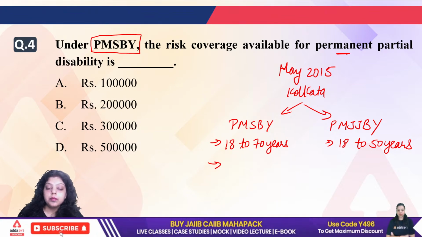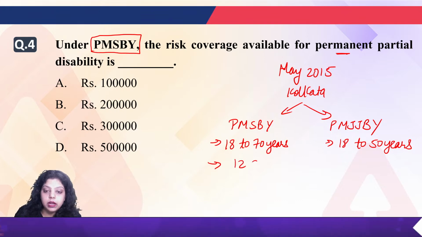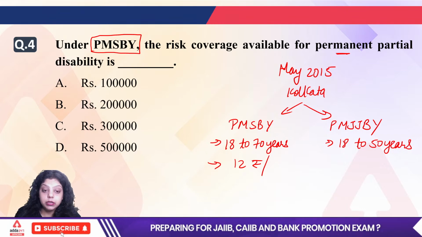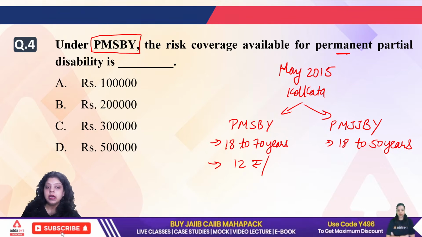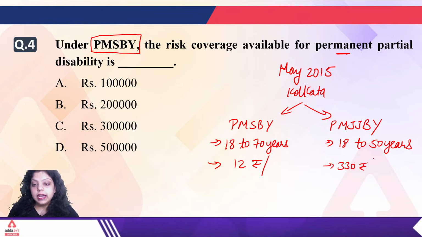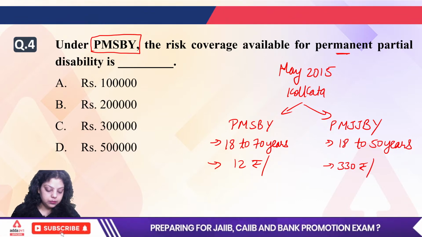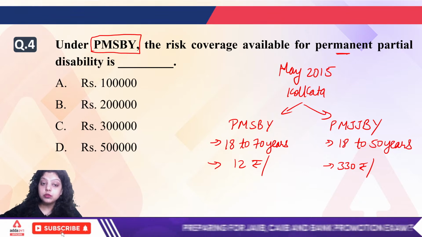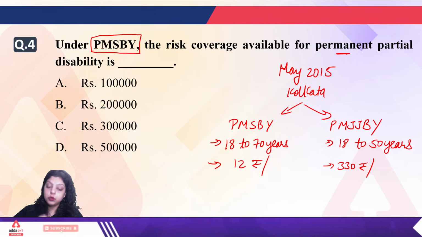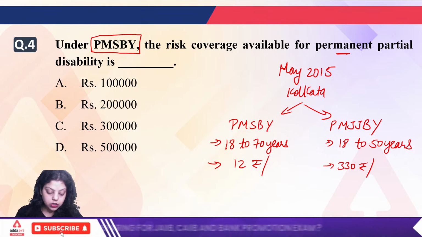So for the Suraksha Bima Yojana, we have to pay 12 rupees per month or per annum? Let me know that. After that, in Jeevan Jyoti Bima Yojana, 330 rupees again per month or per annum? In a year, we have to pay only 12 rupees. What is the duration of the premium?